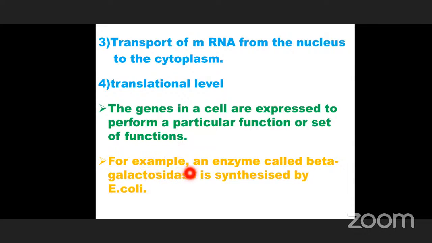For example, an enzyme called beta galactosidase is synthesized by E. coli bacteria, Escherichia coli. In that bacteria, the enzyme beta galactosidase is synthesized by the E. coli cell.